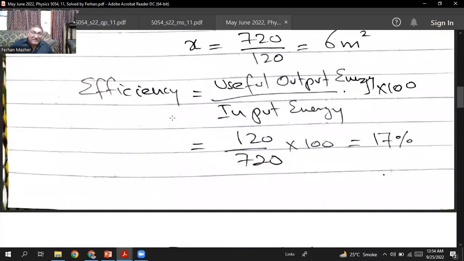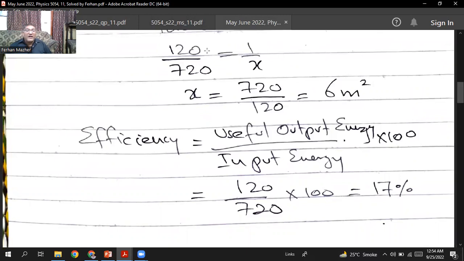Now the efficiency will be useful output energy multiply 100 divided by the input energy. The useful output energy is the electric energy, that is 120 joules, and the total input energy is 720, and multiply 100, that will be 17%. 17% is the efficiency.